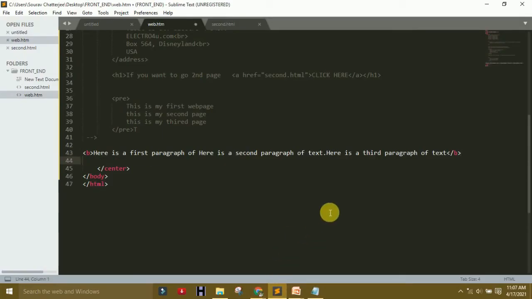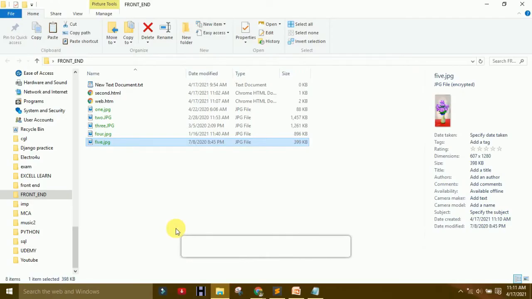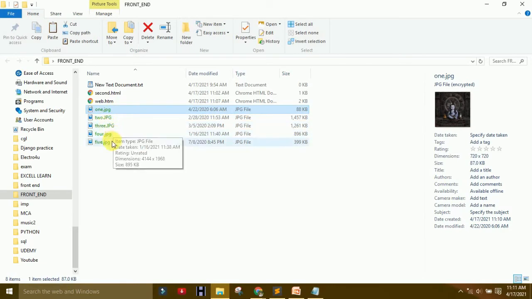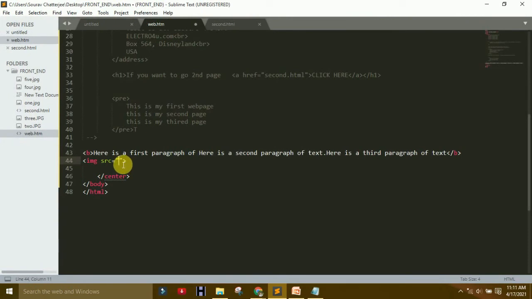Now I will show how to use an image, with only the img tag. What is the resource? SRC. SRC is the source of the file. So how to add it? I already added some pictures in my folder. You can also add a folder and rename the pictures, because it helps to make changes. There are 1, 2, 3, 4, 5, some JPG pictures. So why use the source? Here I use 1.jpg. JPG is the format of the picture.